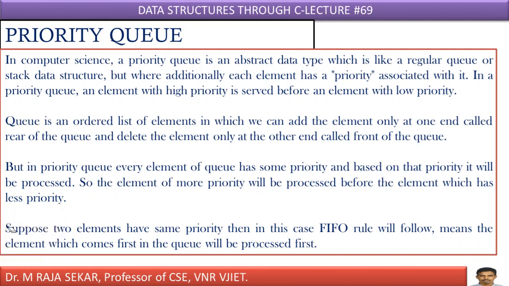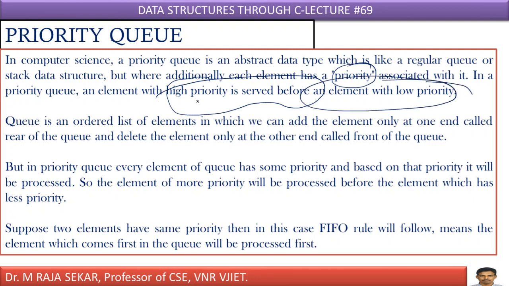But additionally, it is just similar to a queue. Additionally, it has one field known as priority associated with each element. In priority queue, an element with high priority is served before an element with low priority. One must understand this. If there are two elements which have different priorities, you must always process the element with higher priority.